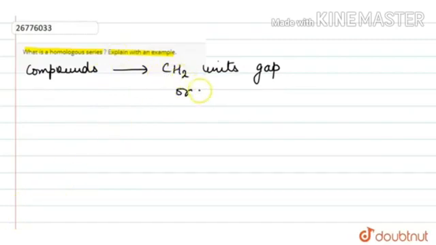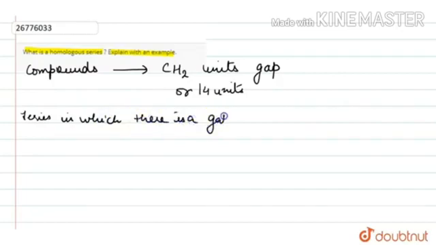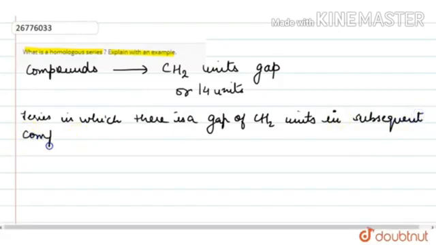Therefore, 12 plus 2 is 14. So 14 units of gap are there in each hydrocarbon compound in the series. There is a gap of a CH2 unit in the subsequent hydrocarbon compound.